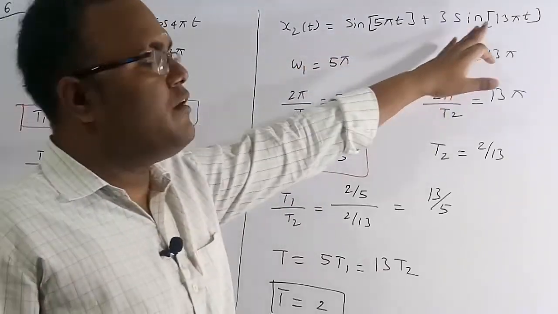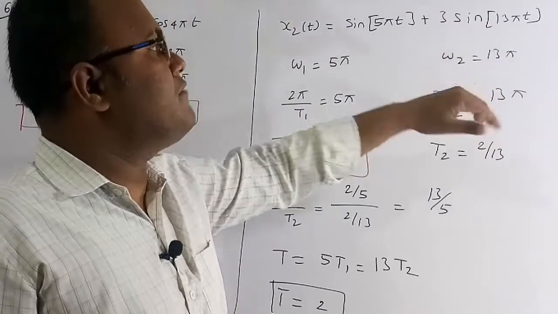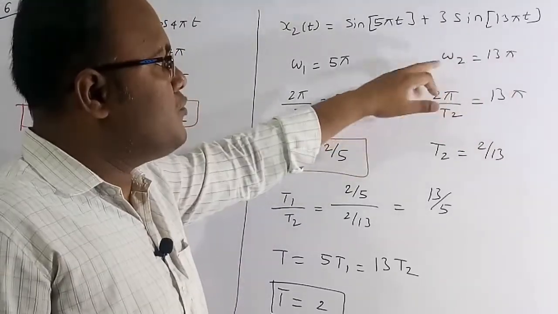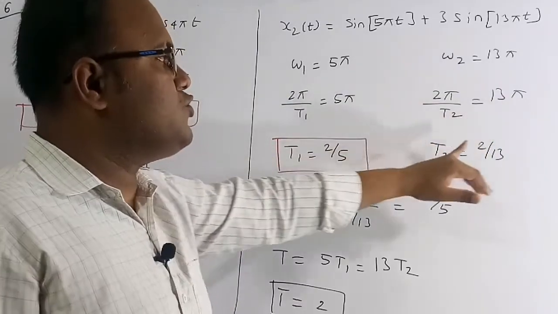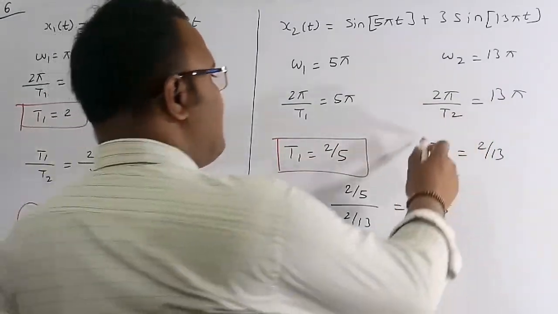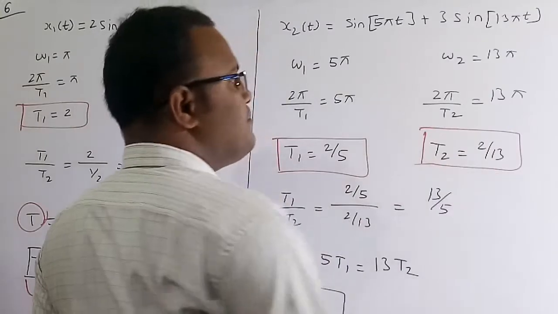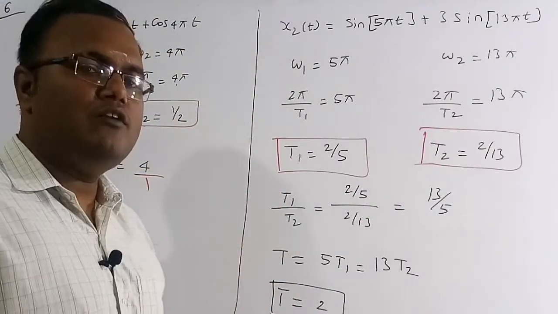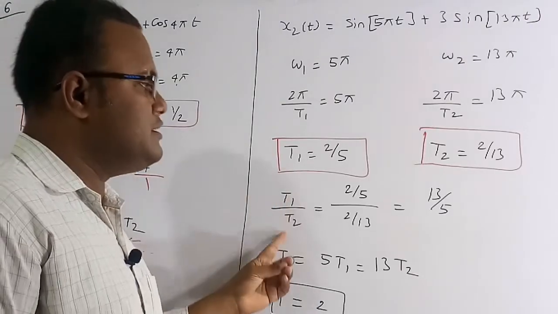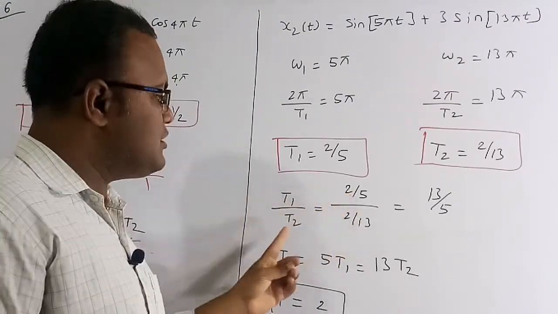Similarly, we have to find the fundamental time period of sin 13 pi t. Omega 2 is equal to 13 pi, so 2 pi by t2 is equal to 13 pi, and t2 is equal to 2 by 13. This is the fundamental time period of sin 13 pi t. Now we have to find the ratio of these two, t1 by t2, where t1 is 2 by 5 and t2 is 2 by 13.